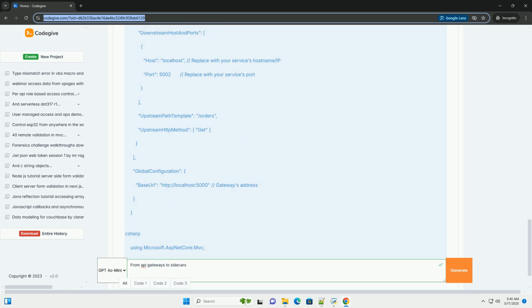Increased resource consumption: each microservice instance requires an additional container for the sidecar proxy, which can increase resource consumption. Increased complexity: deploying and managing a service mesh can be complex, especially for large-scale systems. Latency overhead: the sidecar proxy can introduce a small amount of latency to each request. However, modern sidecars are highly optimized.